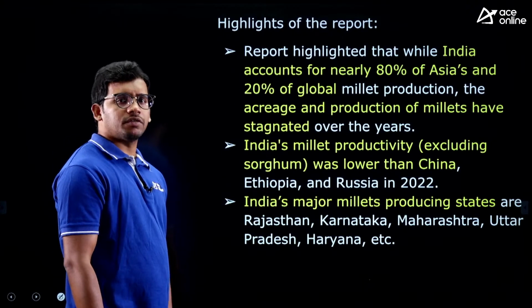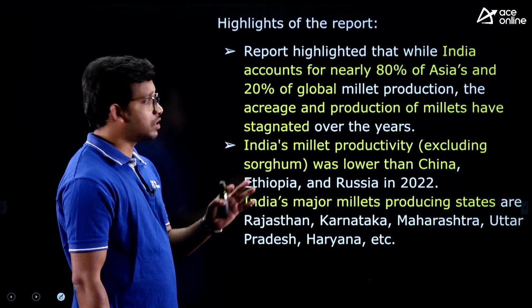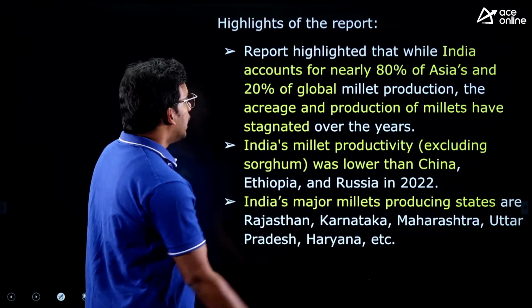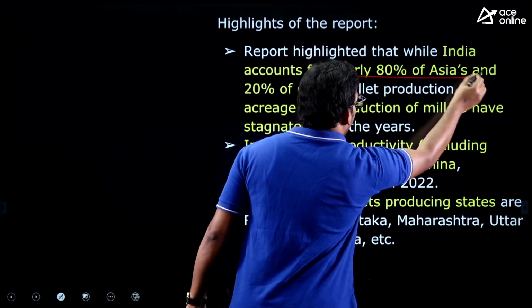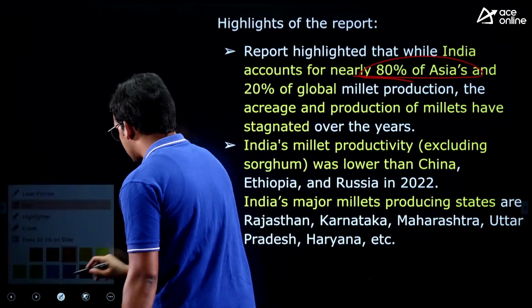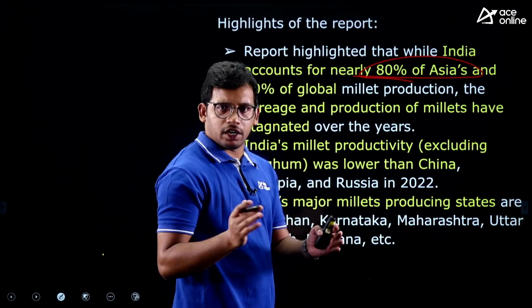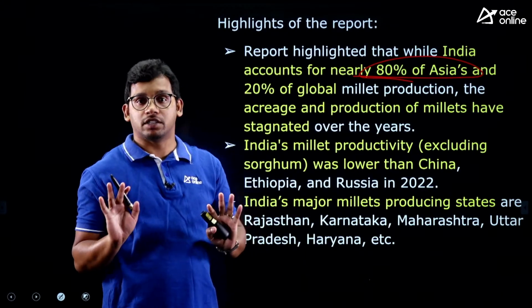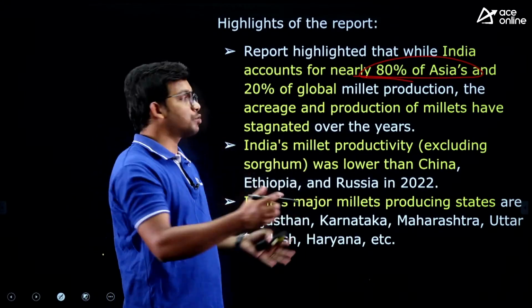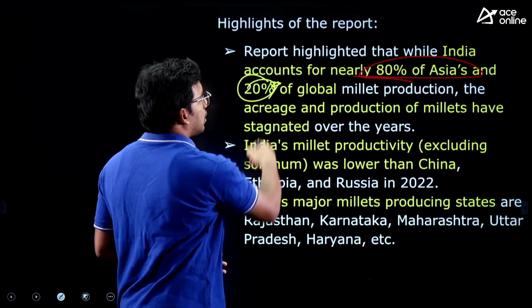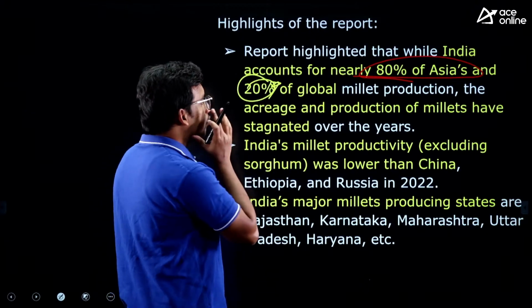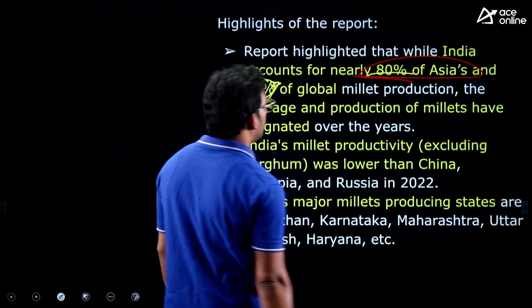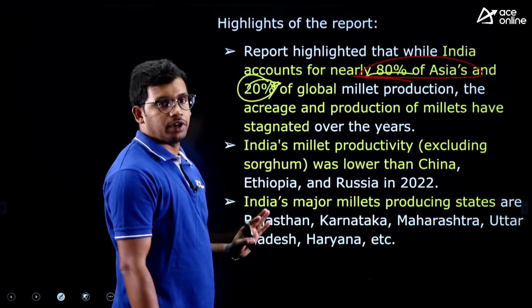Now, highlights of the report given by RBI about millets. So this is also important data. India accounts for nearly 80% of Asia's millet production. That means among the Asian continent we have a number of countries, out of that 80% is produced by India itself, and for the world, all the countries together, 20%. These figures are very important, right? For Asia it is contributing 80%, for the whole world it is 20%.